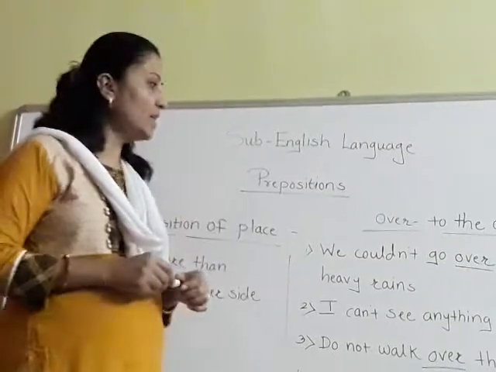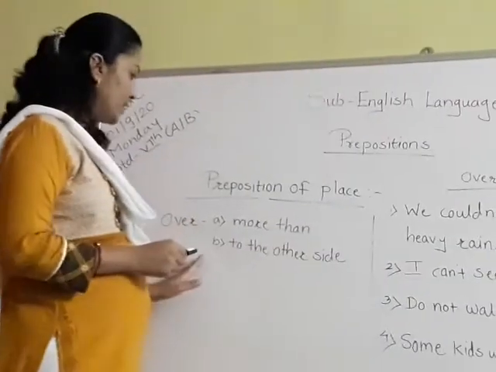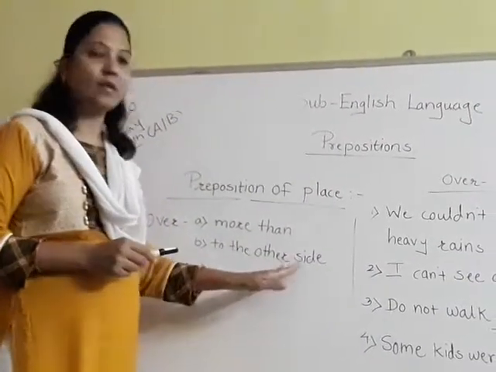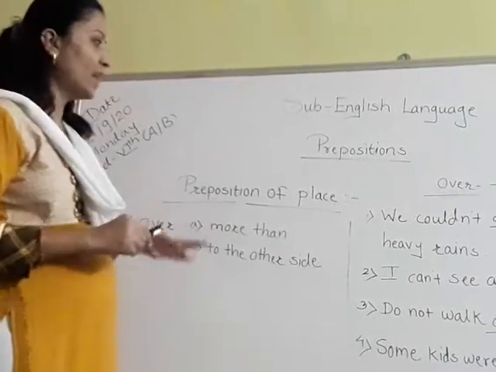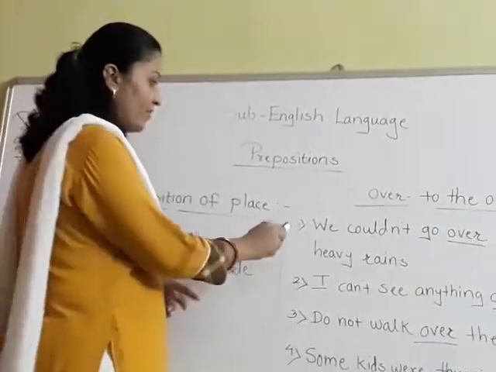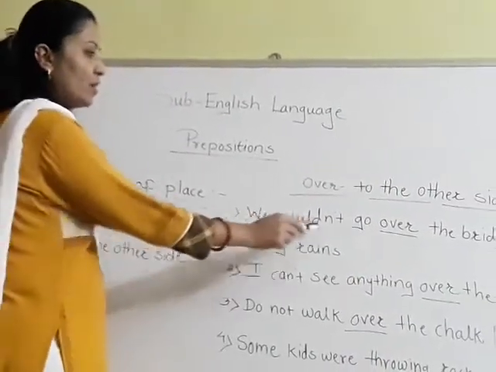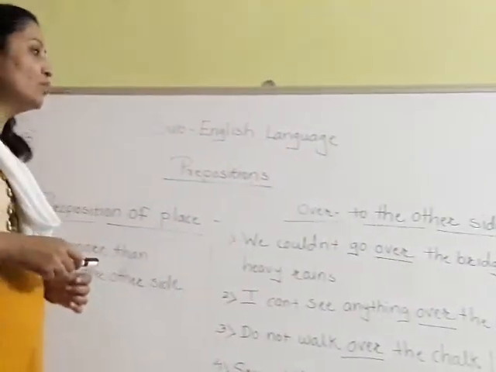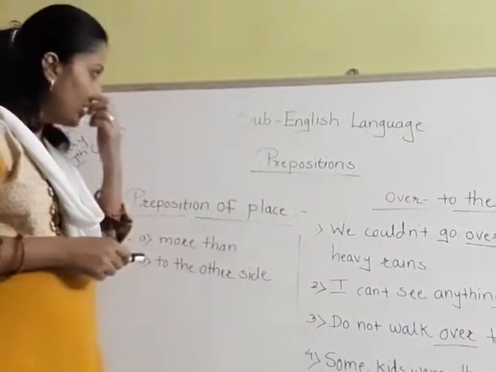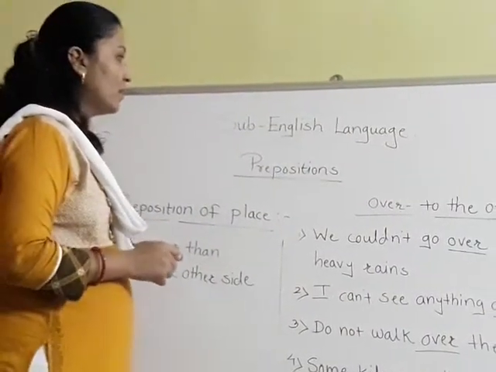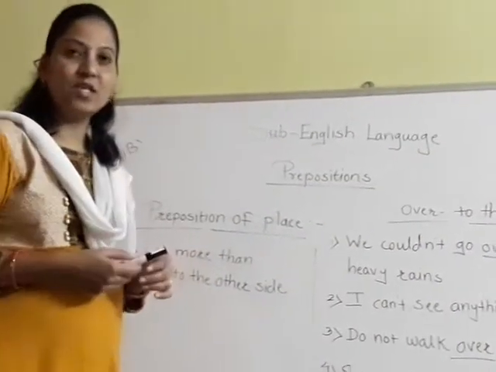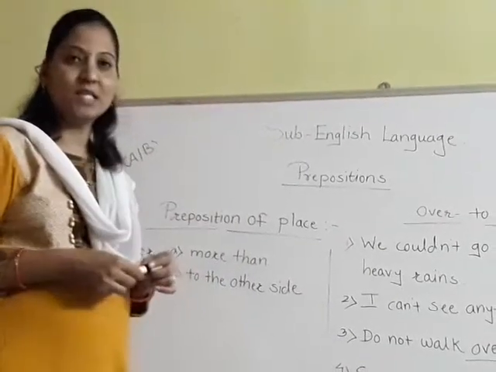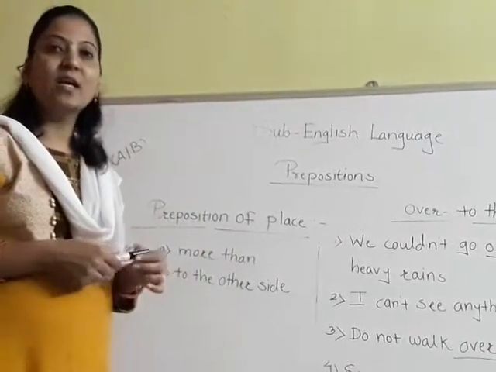Now students, see the another meaning of over here, to the other side of. Okay, to the other side of. Now see, the first sentence is, we couldn't go over the bridge because of heavy rains. We couldn't go over the bridge means we couldn't go to the other side of the bridge because of the heavy rains, because it was raining very heavily.